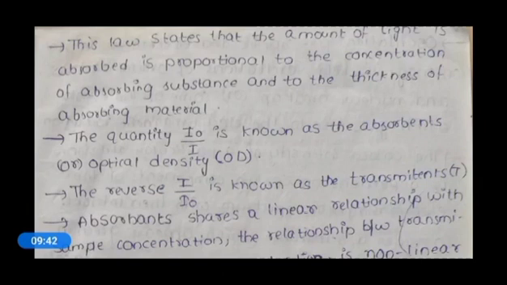So this is how Beer-Lambert's law is stated, in which the amount of light absorption is dependent on the concentration of the absorbing substance and the thickness of the absorbing material. These two characters determine the amount of light absorption.